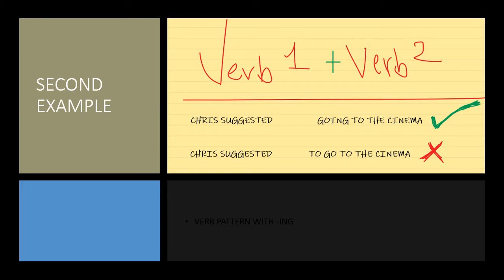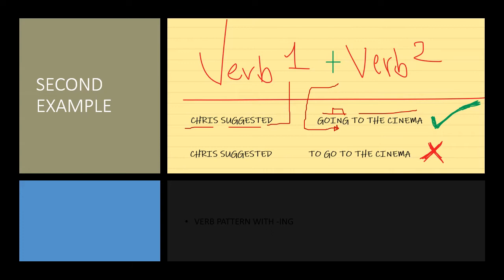It says second example. We have verb number one, here it is suggest. In the second verb we have the verb pattern with the ing, the general form with ing. So the sentence is going to be like this: Chris suggested going to the cinema. Here it's following the ing general form of the verb.